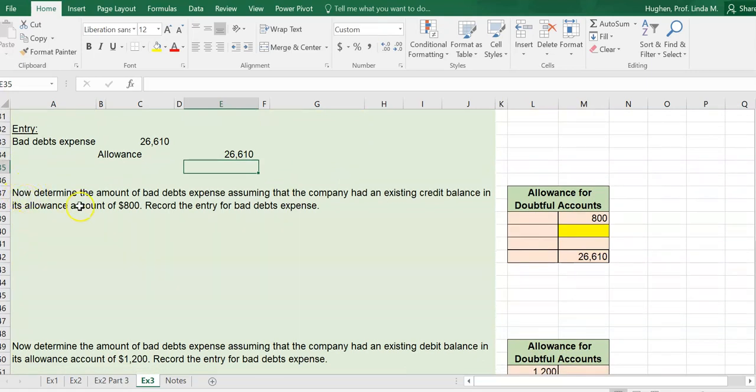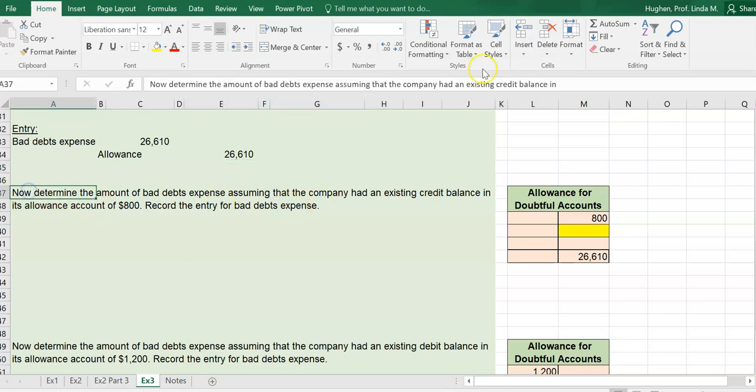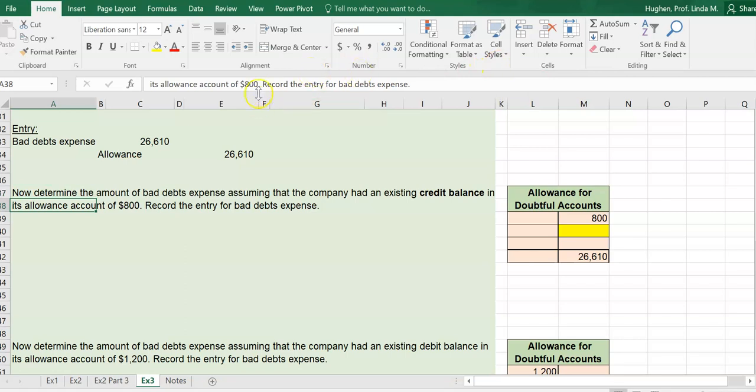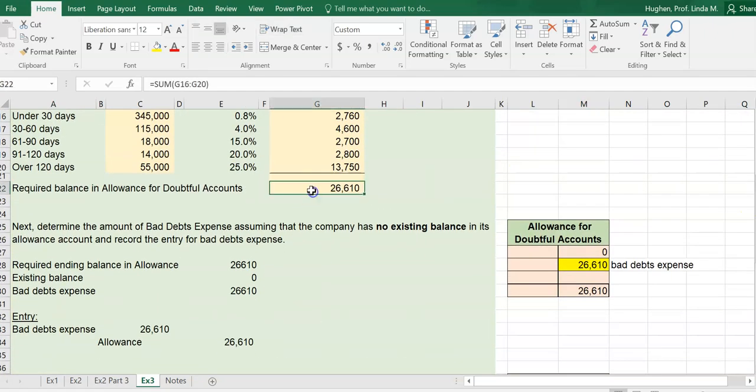Now determine the amount of bad debts expense, assuming the company had an existing credit balance in its allowance account. So this is really important. The credit balance of 800. Okay, so this is what it would look like visually. We have an existing 800. Remember, we want this 26,610. That's what we solved for up here.